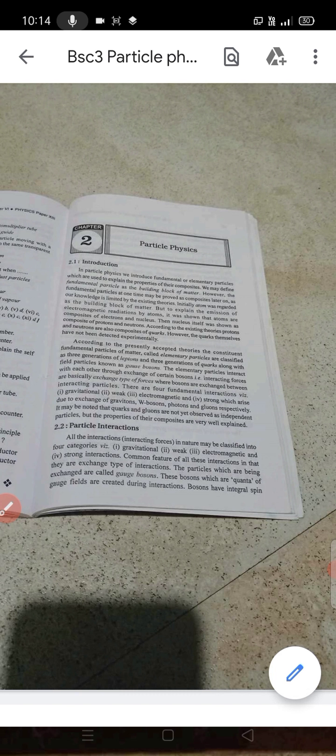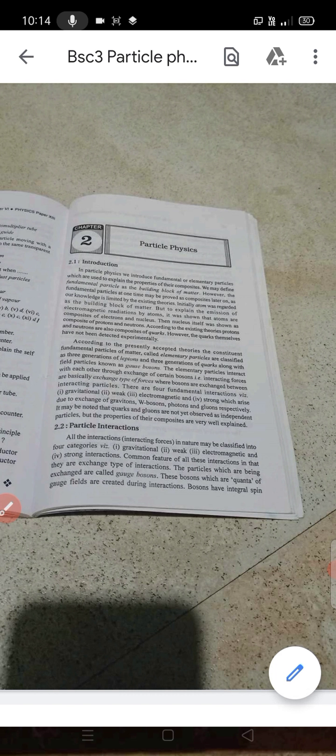in strong interaction there is an exchange of photons. Okay, we can see one by one. See, all the interactions or the interacting forces in nature may be classified into four categories. What are the four categories? The gravitational, weak, electromagnetic and strong interactions.